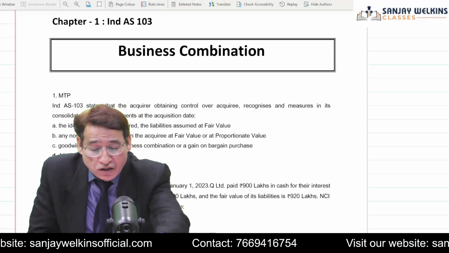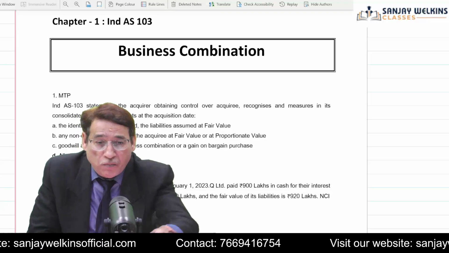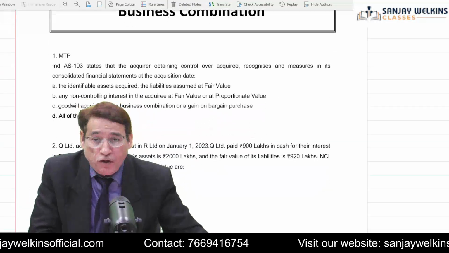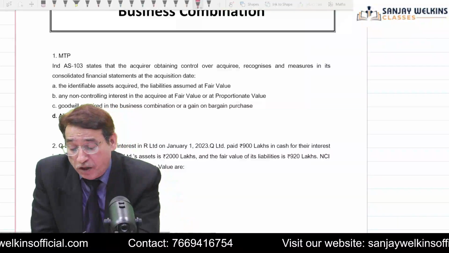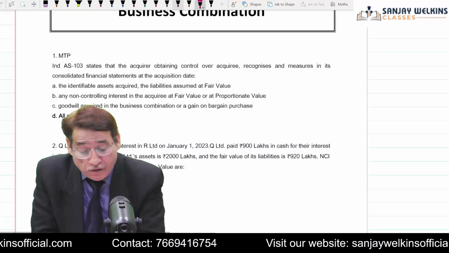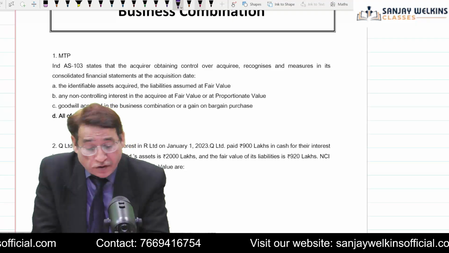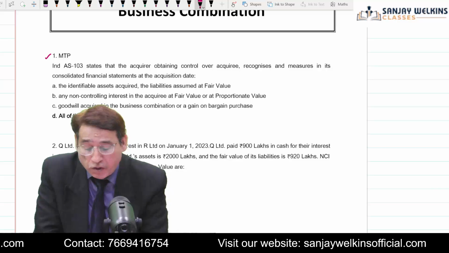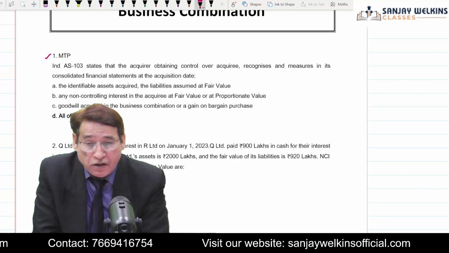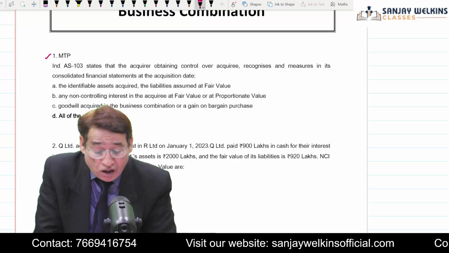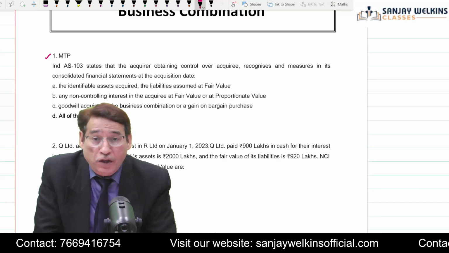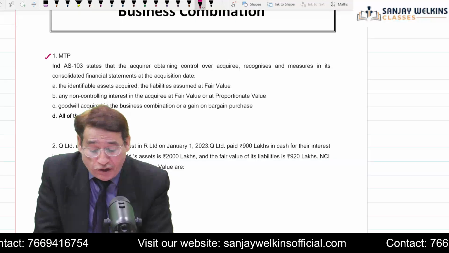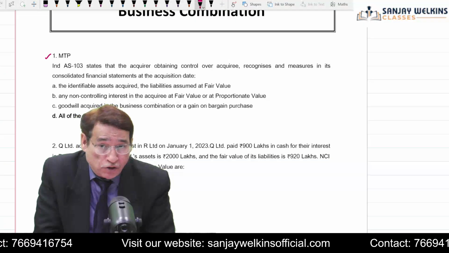As far as Ind AS 103 business combination is concerned, first of all, just pay attention over here. Now we are going to start the proceedings, correct? This is your first question. It has been taken from MTP, and here it is stated that Ind AS 103 states that the acquirer obtaining control over the acquiree recognizes and measures in its consolidated financial statement at the acquisition date.